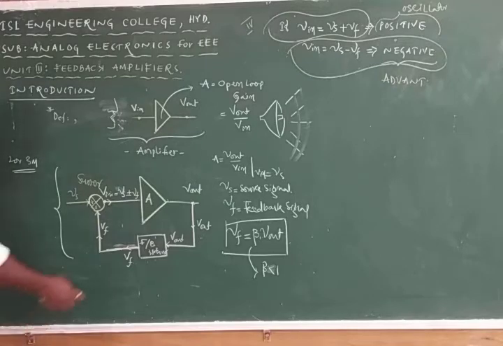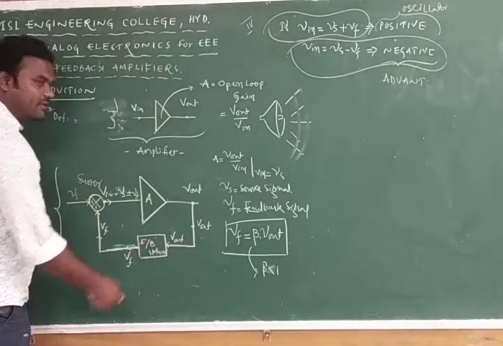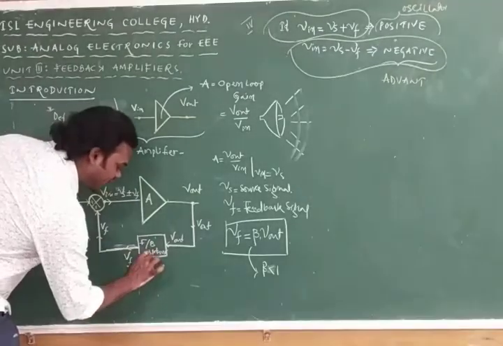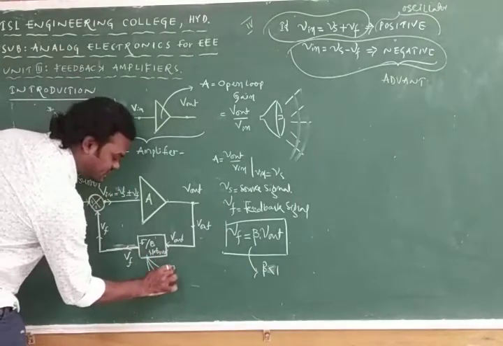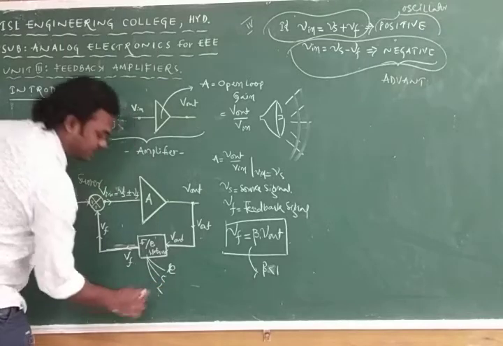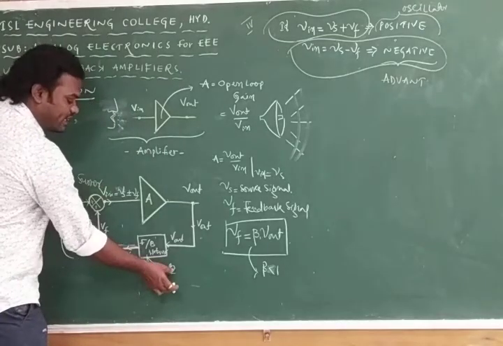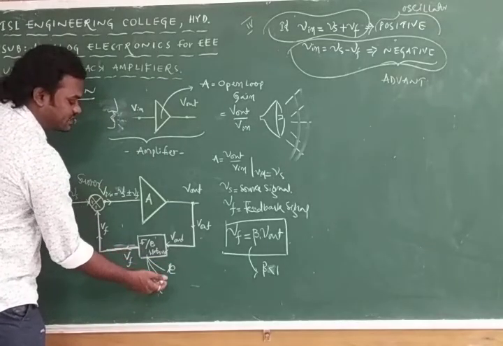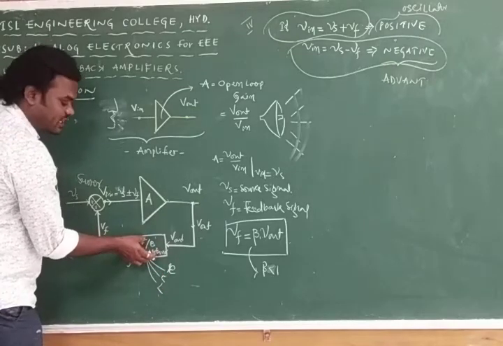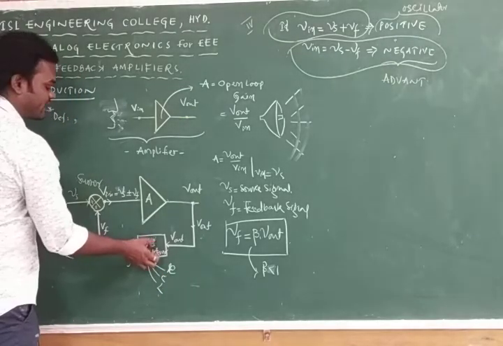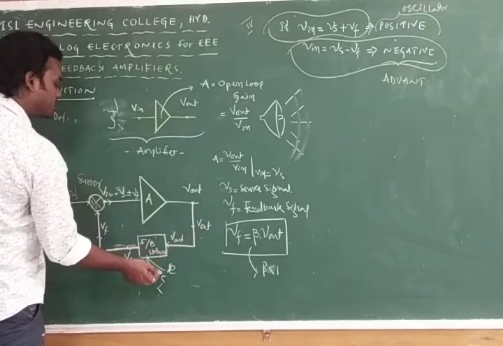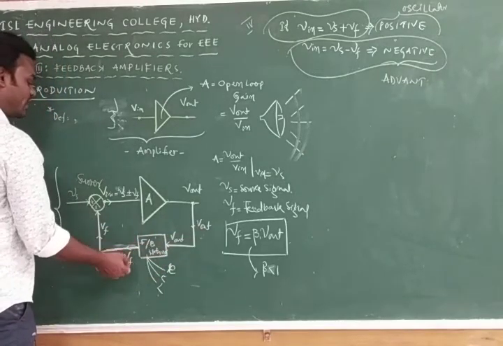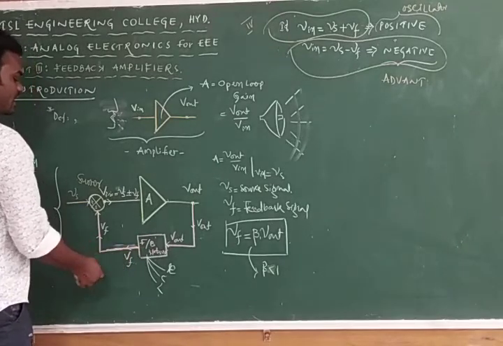We know that here the feedback network is always designed with passive components. The passive components are resistors, capacitors and inductors, and by making use of various connections of resistors, capacitors and inductors, we can design the feedback network. The function of the feedback network is to take the V out and give a very small amount of signal to the input side.